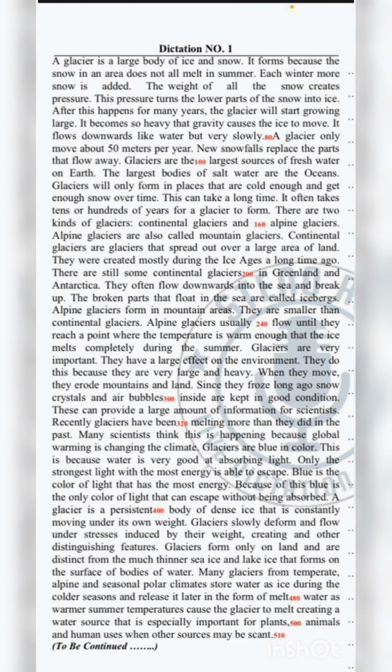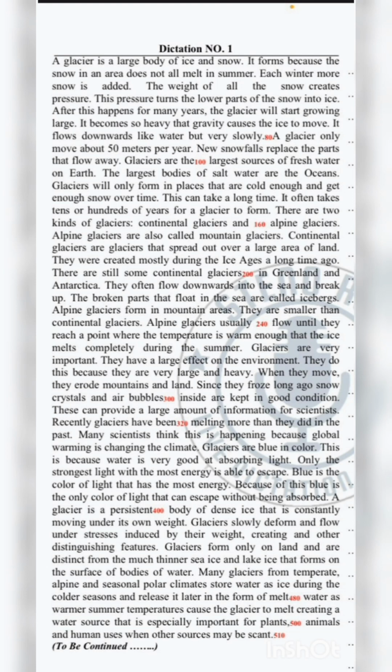After this happens, for many years, the glacier will start growing large. It becomes so heavy that gravity causes the ice to move. It flows downwards like water but very slowly. A glacier only moves about 50 meters per year. New snowfalls replace the parts that flow away.